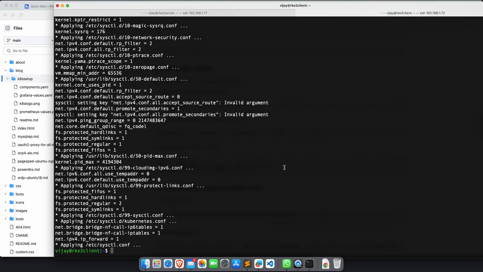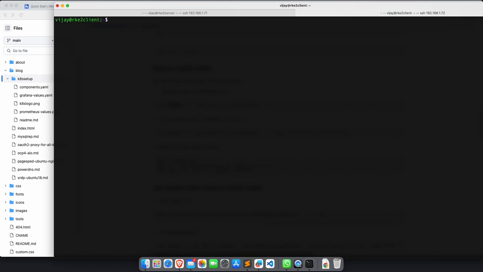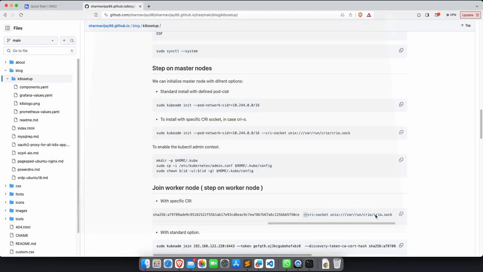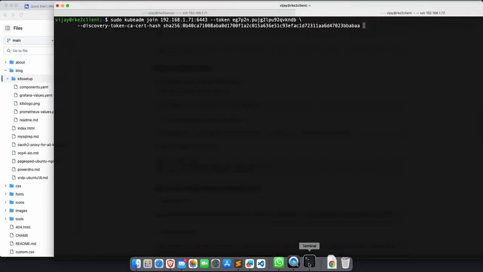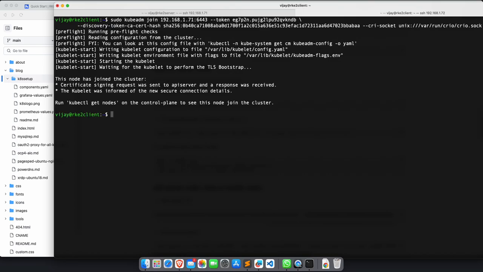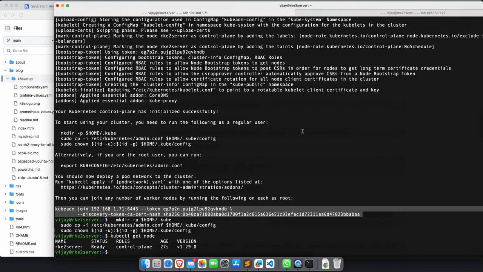And I'll go ahead here in my worker node and I'll use sudo because I'm a non-root user, and then I can simply append this CRI section. Specifically, I'll tell my worker node also while joining that please use this CRI. Yeah, done. So when I'm doing this, you see that my node has joined immediately, within a second even.